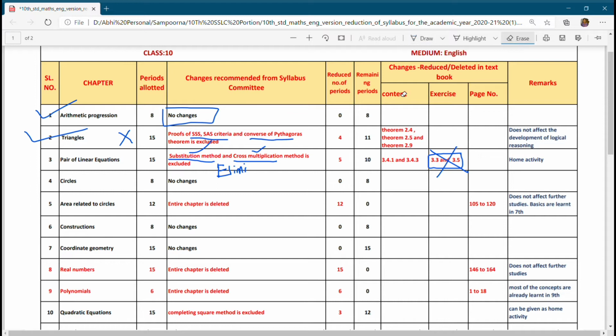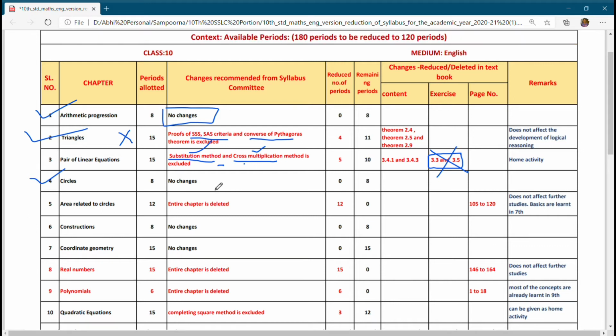Okay, next, circles. In the circles topic there are no changes. Since the topic is very small, it consists of hardly two exercises, and the first exercise consists of only fill in the blanks. There is not much change. You have to study it in full.